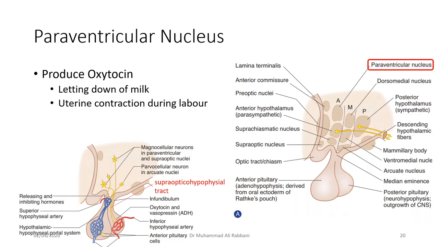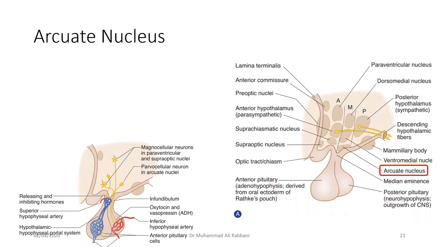So it has the same mechanism of release: it is produced here and carried through the supraoptico-hypophyseal tract to the posterior pituitary, where it is released into the capillary plexus of the posterior pituitary. Then there is the arcuate nucleus.